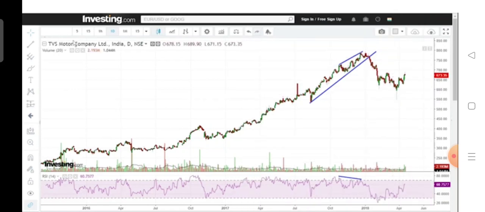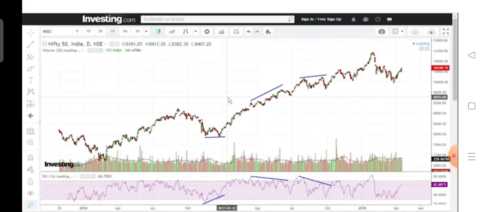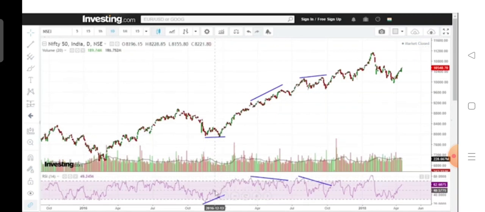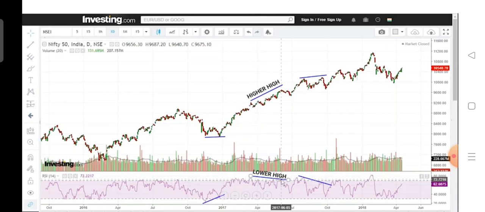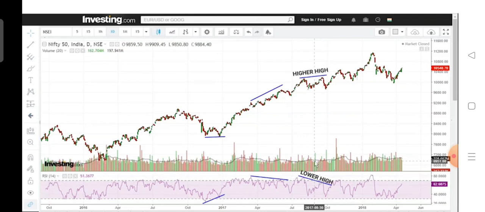Similarly, let me look at the Nifty chart. See, again there was a divergence and you could have got into the trade when this pattern was broken, or when the swing high, that is this high, was taken out in the RSI around here. This is the same time when the double bottom neckline was also breached, and you could have taken the trade and traded on the upside. This was a bullish divergence, but once again there was a bearish divergence here. Price was moving higher and the RSI was showing the divergence. Here also there was a divergence.